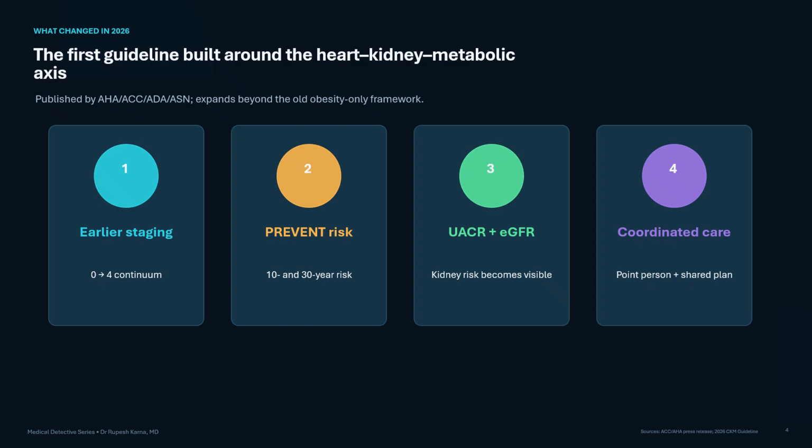Third, kidney risk is assessed using both eGFR and UACR, which is urine albumin to creatinine ratio. A reasonable eGFR does not make albuminuria less important or unimportant. Fourth, the guideline emphasizes coordinated care. Weight, blood pressure, lipids, diabetes, kidney protection, and cardiovascular prevention should be treated as parts of one plan.